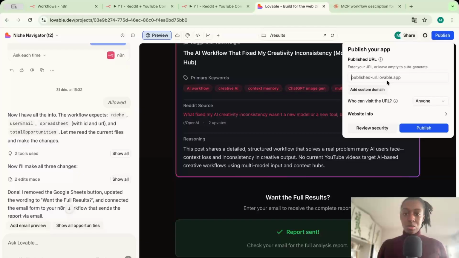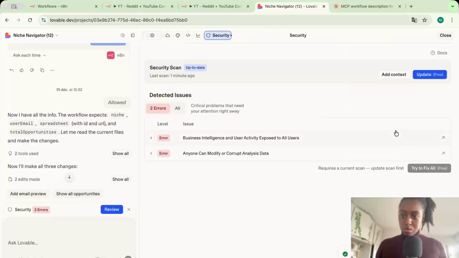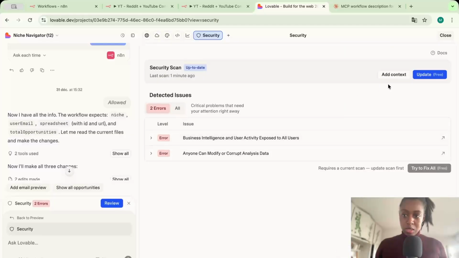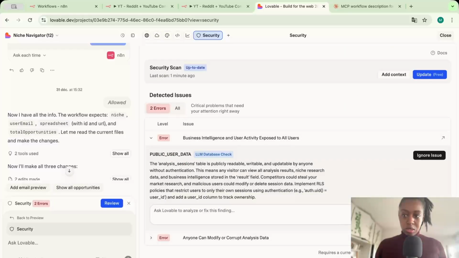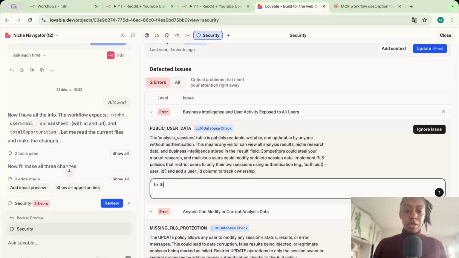So I'm not going to use a custom domain for now because this is just an example for the video. So let's just call it YouTube video ideas. And then as you start to publish, Lovable will let you know if there are any errors. Before I publish the project, I am going to ask Lovable to fix this.